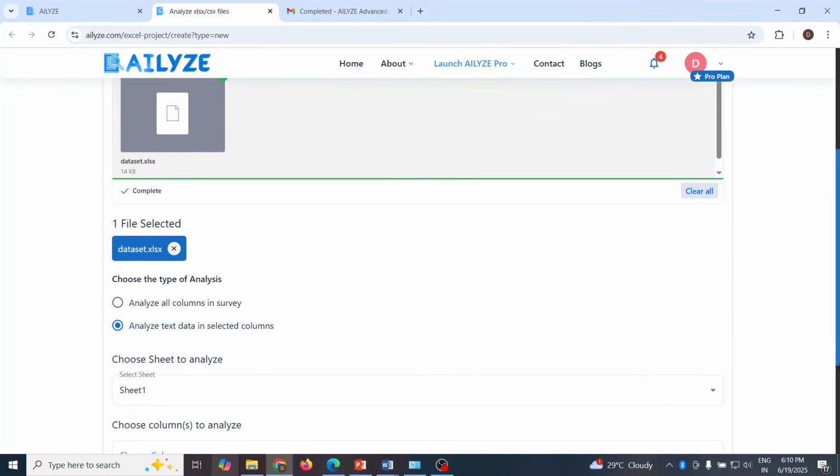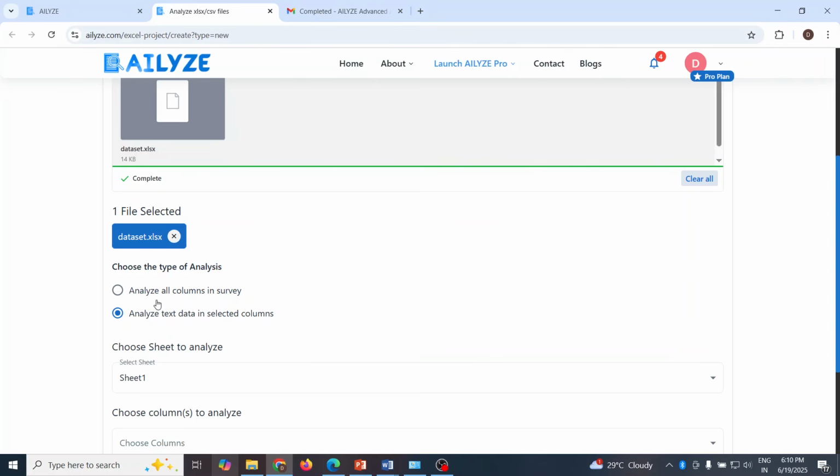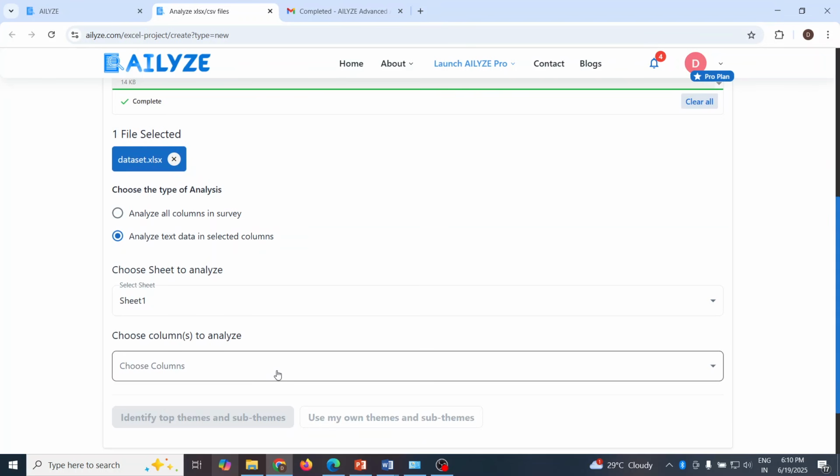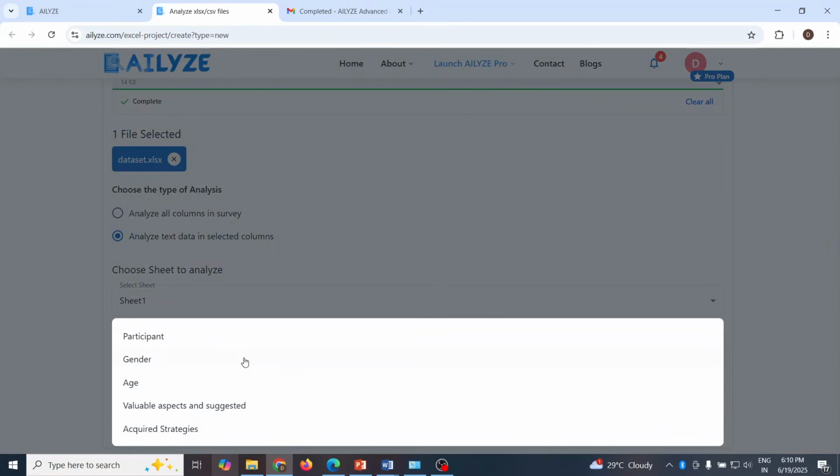So data has been uploaded. Analyze all columns in the survey or specific columns. So we'll only analyze those columns in which the open-ended questions were there. So analyze text data in selected columns. Select sheet 1. Now activate. Choose the column. Now let's understand what this concept is. In the first column, we have participant, that is an ID. In the second column, gender, it's close-ended. Age, close-ended. Valuable aspects and suggested was open-ended, so I selected it. Acquired strategy, I selected it.